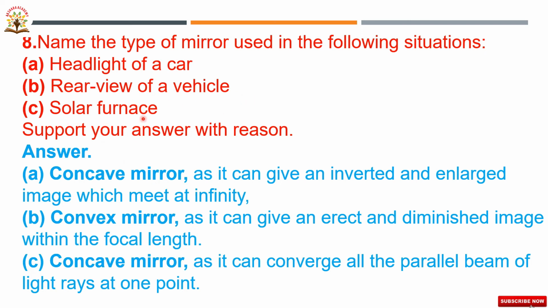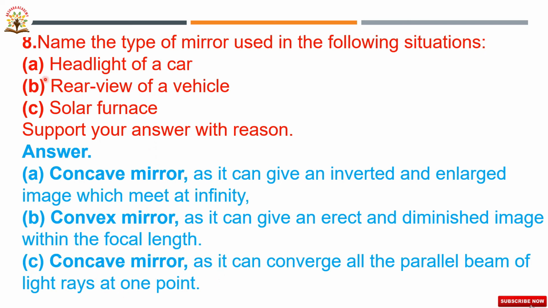The last one is solar furnace. For a solar furnace, we are using a concave mirror, as it can converge all the parallel beam of light rays at one point. So a concave mirror is also known as a converging mirror. All the rays are meeting at one point. So that's why in a solar furnace we are using a concave mirror.